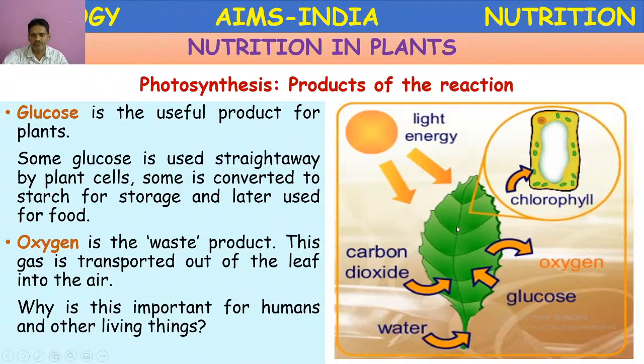So here this picture shows the light energy, carbon dioxide, water. These are the reactants. Chlorophyll is present inside the leaf. In this chloroplast, the photochemical reaction of photosynthesis takes place and produces glucose and oxygen. The glucose which is produced in the leaves, that's why leaves are called food factories of the plant. So the glucose which is synthesized here is transported to remaining parts of the plant and stored in different parts for later use.